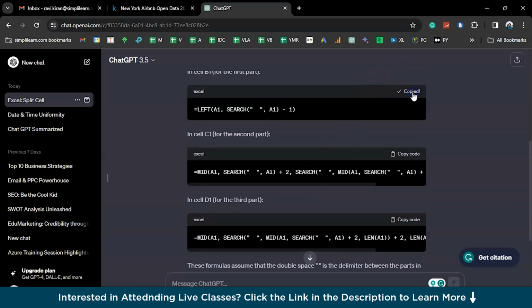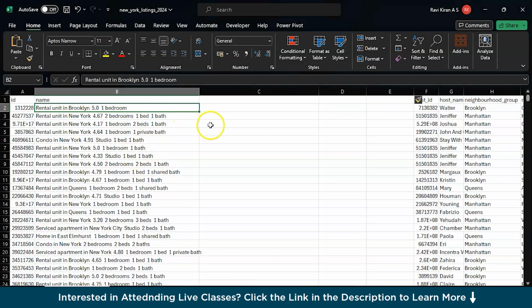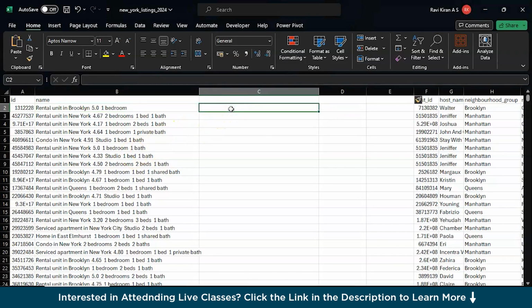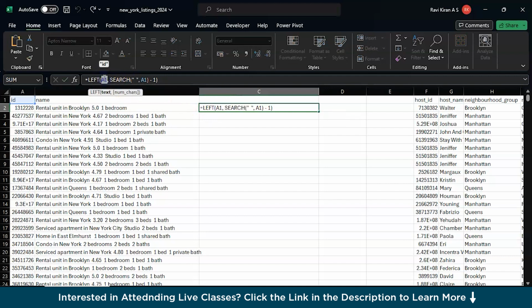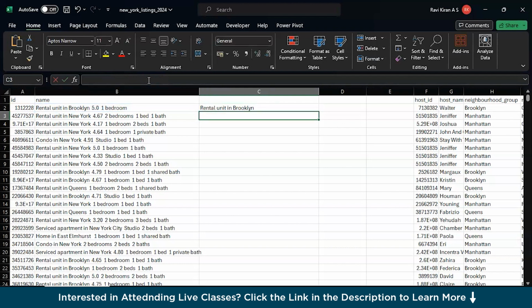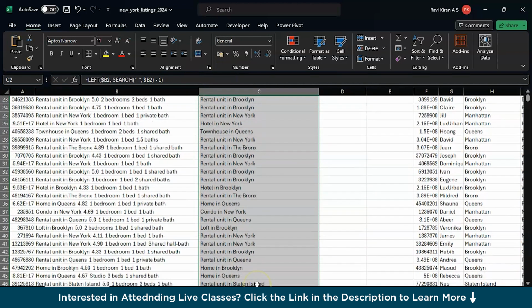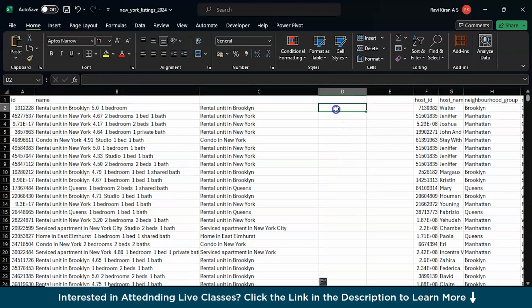Let's try the first one, which is with the name of the hotel, right? Just place it over here, and obviously you will get the value error because the cell address is different. So we are supposed to give B2 as the cell address. Let's try to fix the cell address. So the column B will be fixed and cell numbers will be changing. Copy that particular cell address and paste it over here and press enter. Now you have the name. Now drag this across all the cells and you have the hotel names, right?